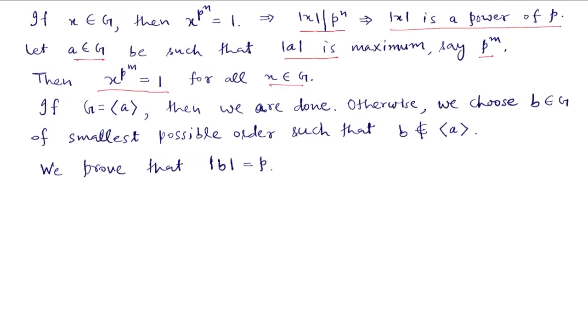Now if G itself is cyclic, then our job is done. Otherwise there will exist elements in G which are not generated by A. So among all those elements we choose an element of smallest possible order that cannot be written as a power of A. So we are choosing that element B, which is not in this cyclic group generated by A. Now we shall prove that the order of this B is exactly p.